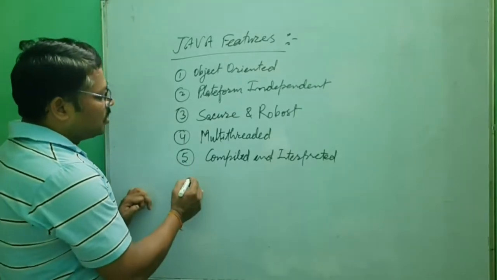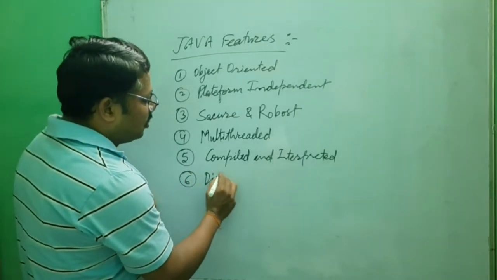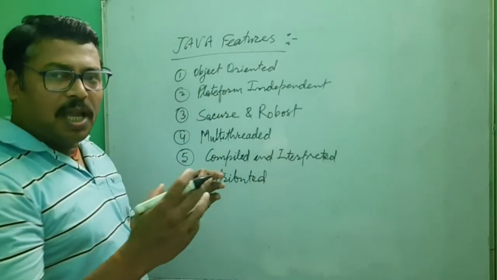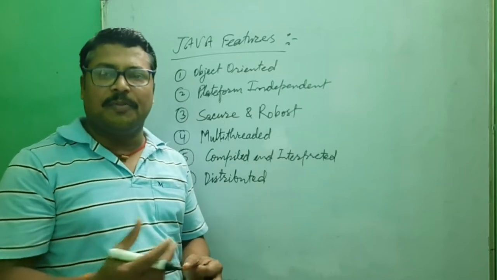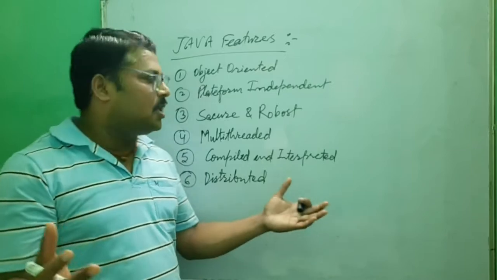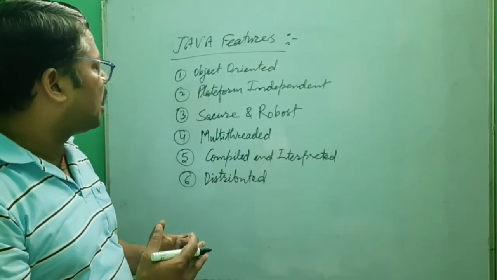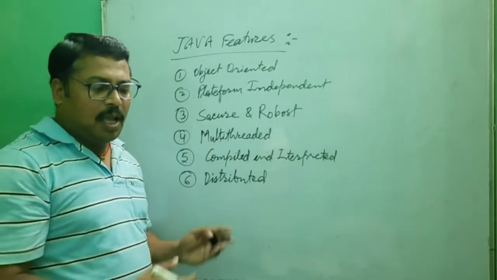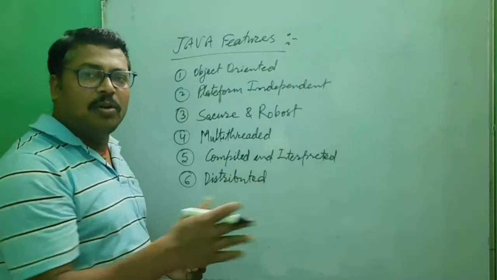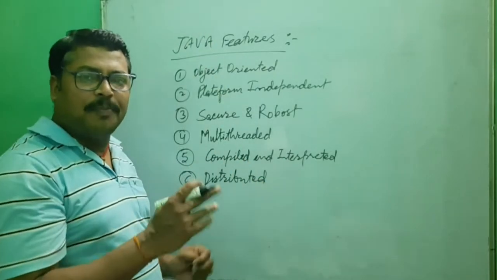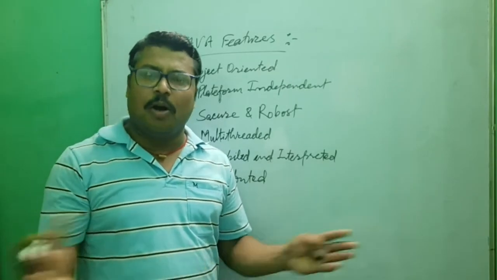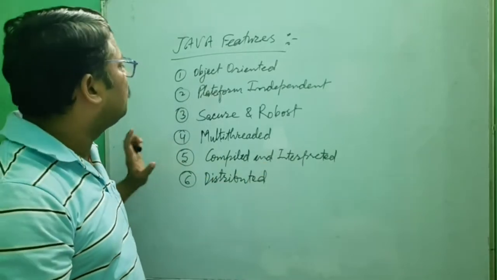Second, Java provides a distributed environment also. That means Java can work with different programmers and with different components that can be added, and as a module we can create and centralize it in one program. One big complex program we can break into different modules and we can perform all together again in Java. That is the feature of Java.